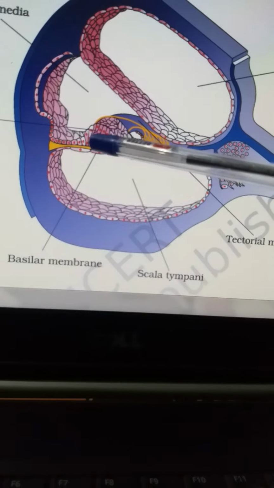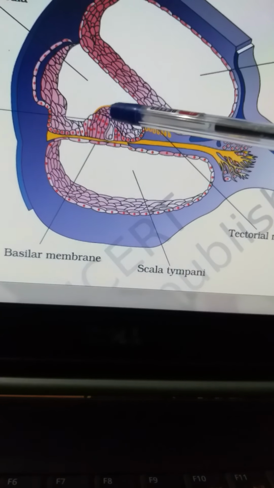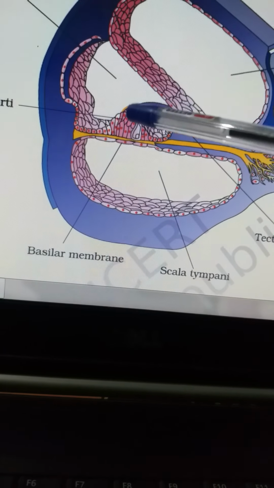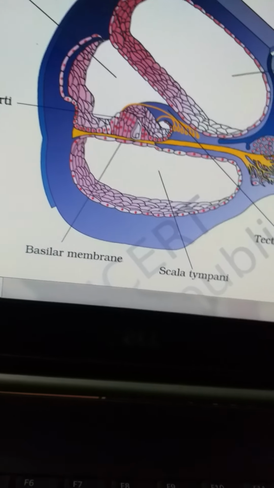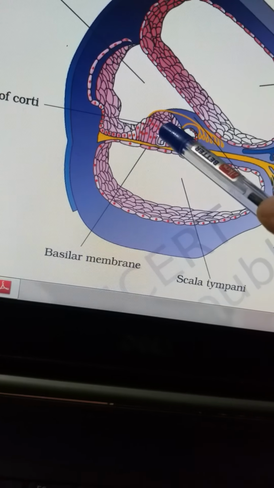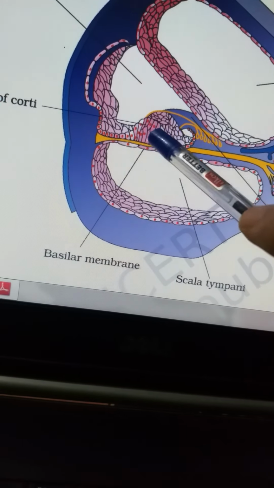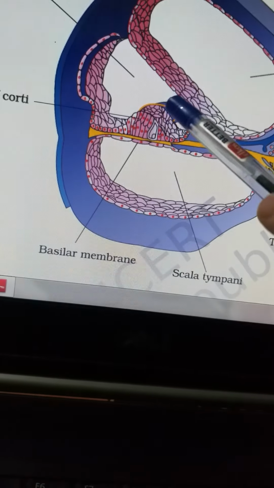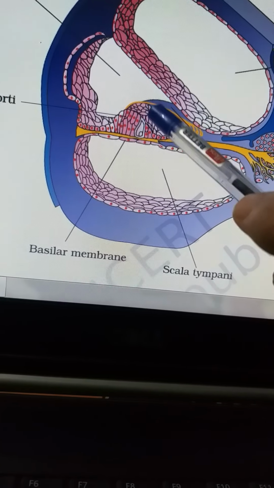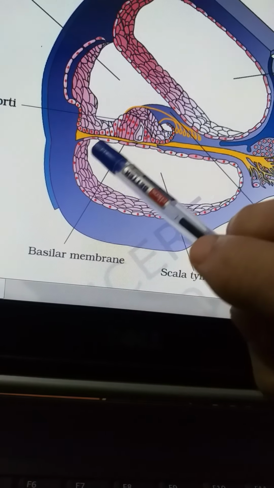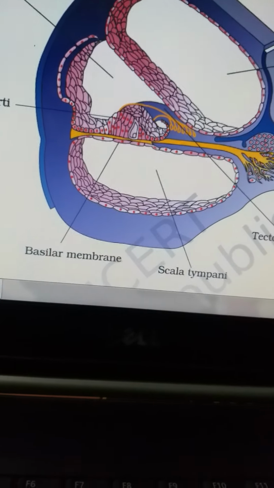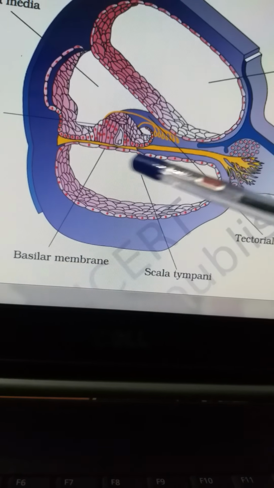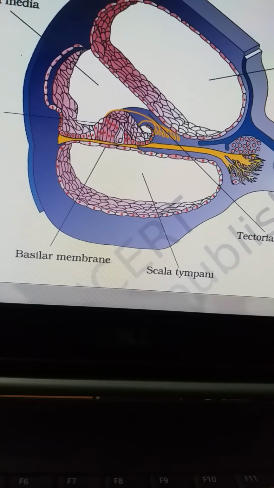Now the organ of Corti has specialized cells. If you see these parts, they have specialized cells with hair-like projections. This portion of the cell has hair-like protrusions, which is not very clear in this diagram because it is a very minute thing. These hair-like projections are free at one end, the upper portion, and what do they do? They actually vibrate when they receive the vibration.